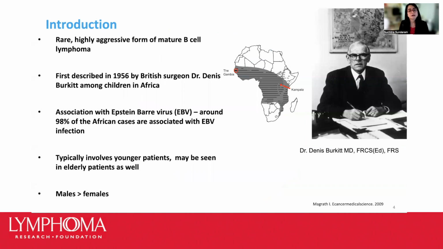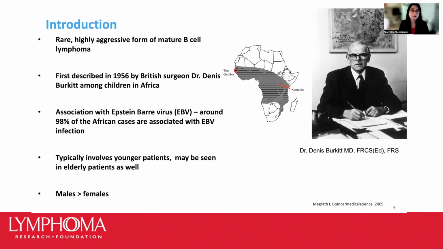So Burkitt is a highly aggressive form of mature B-cell lymphoma, which is a cancer of the lymphatic system, as we know, but specifically the B lymphocytes that are found in the germinal center of the lymph nodes. So this was reported in 1956 by a surgeon, Dr. Dennis Burkitt, among children in Africa, where children presented with rapidly progressive, unusual tumors of the jaw, which were later identified as lymphoma.